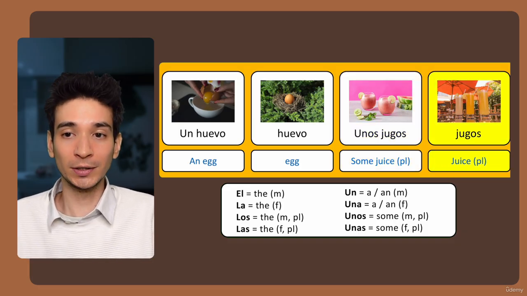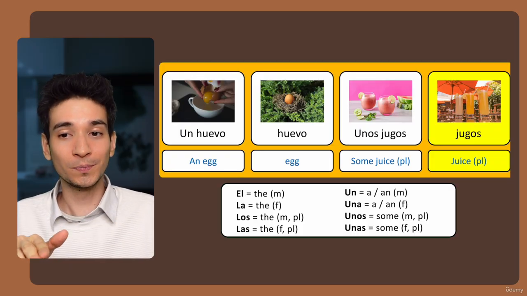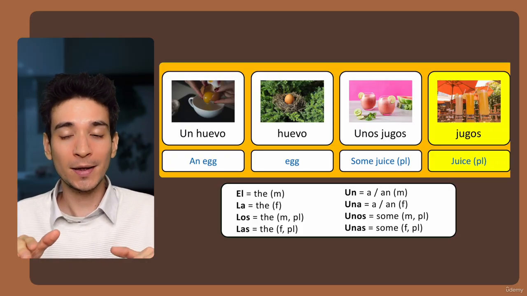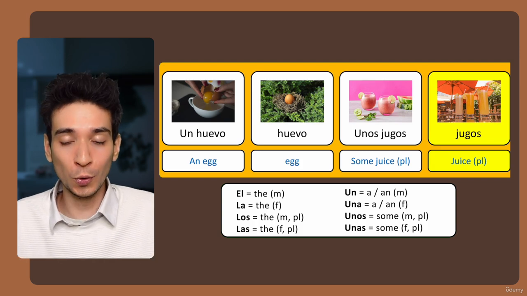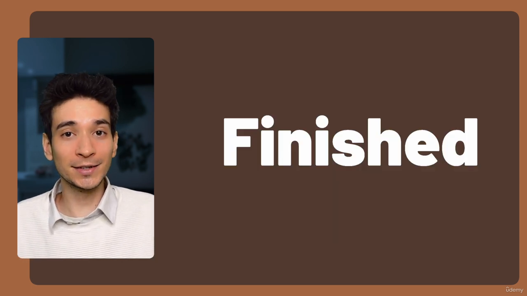But this one is plural. If you only had one juice, we would say jugo, juice, jugo. More than one juice, jugos. Juice, but plural. And that's it for this one.